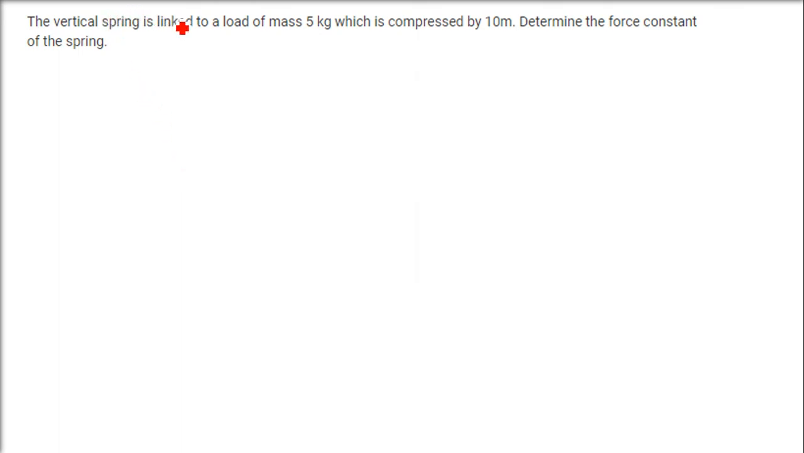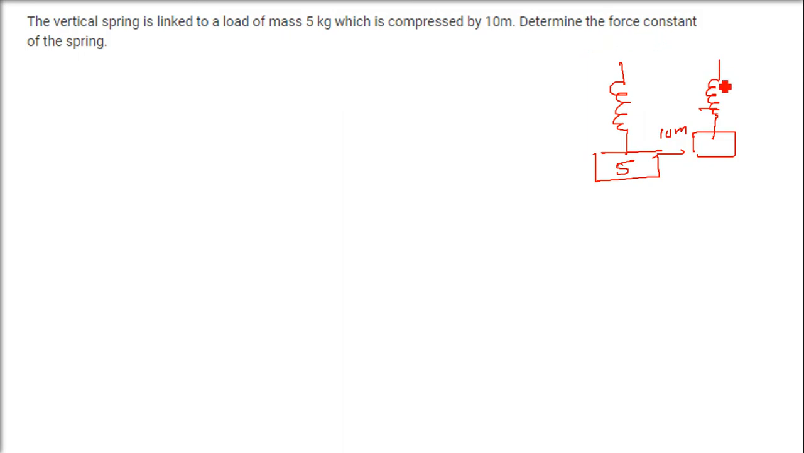A vertical spring is linked to a load of mass 5 kg, which is compressed by 10 meter. Determine the force constant of the spring. So here we have a spring like this. This is a vertical spring linked to a mass of 5 kg. Now this is compressed. This compression distance is 10 meter.